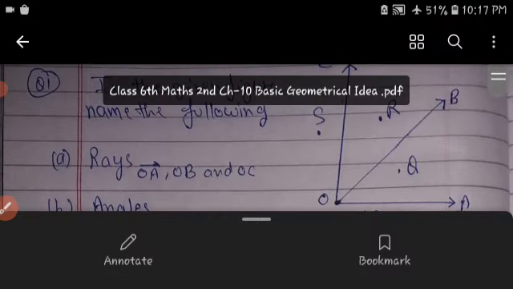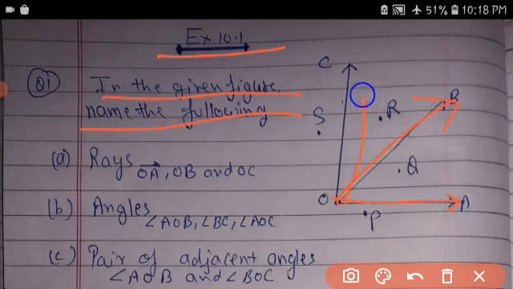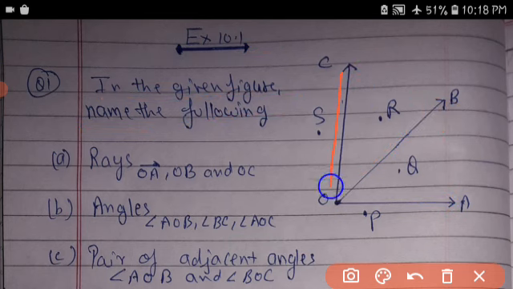Exercise 10.1. In the given figure, name the following. Rays: the rays are OA, OB and OC. Angles: angle AOB, angle BOC and angle AOC.